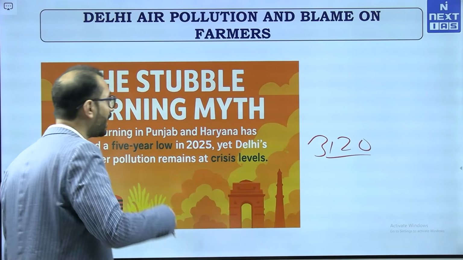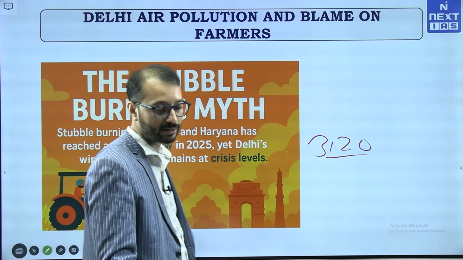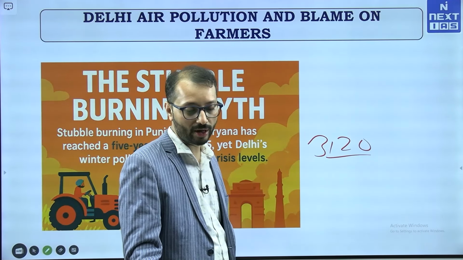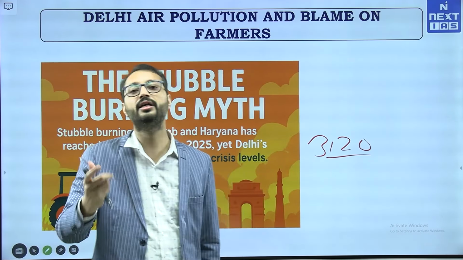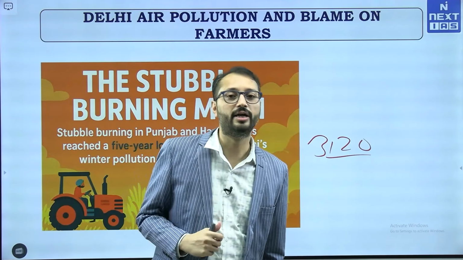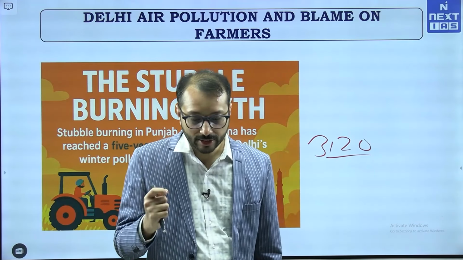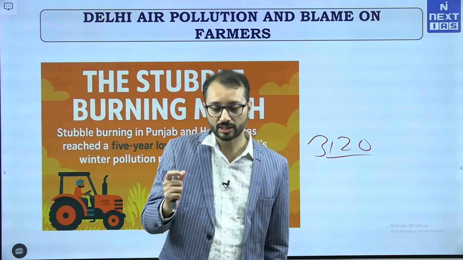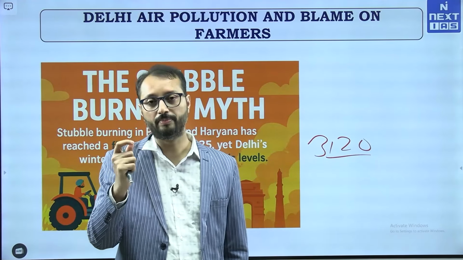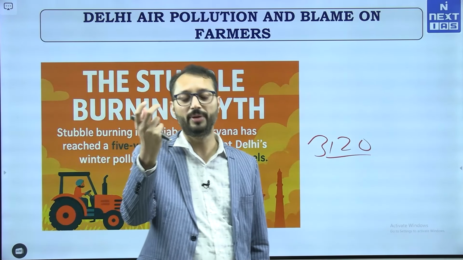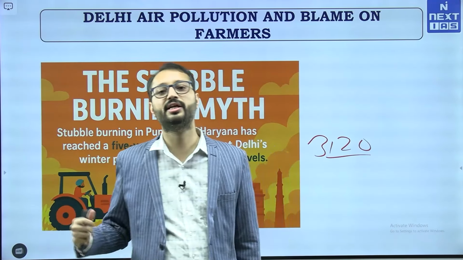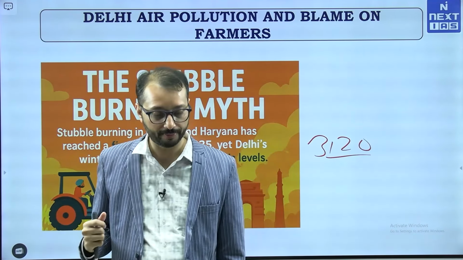So, what are the local factors? I just mentioned a few. What are the local factors that are creating year-round pollution in Delhi? Transport: a high share of diesel vehicles, that is something you need to note. Industry and power: clusters of power and industry around Delhi NCR, including brick kilns and small industries, are a big source of pollutants.